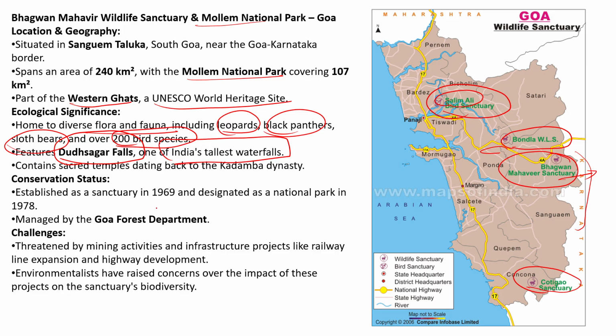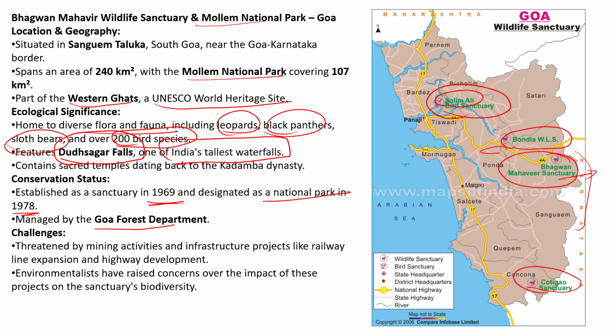It was established as a sanctuary in 1969 and designated as a National Park in 1978, and it is managed by the Goa Forest Department. The major challenge with this Bhagwan Mahavir Wildlife Sanctuary is mining activities.